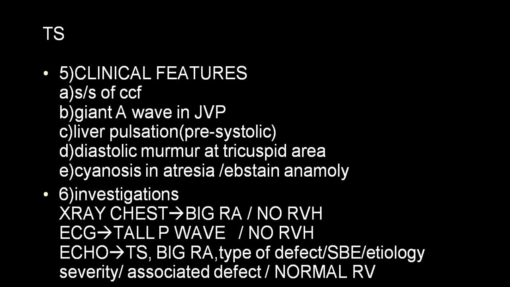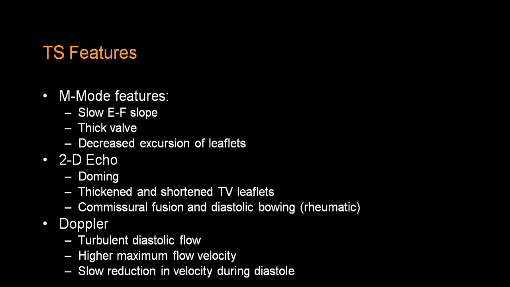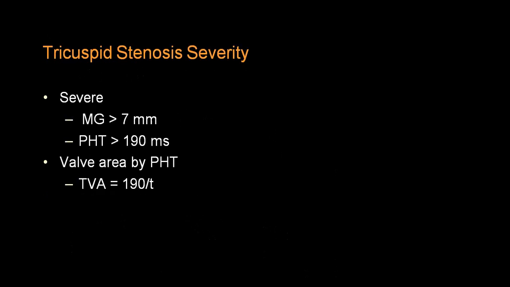Echo will show you the type of tricuspid stenosis, whether it is isolated or associated with other lesions, the size of the RA and RV chambers, infective endocarditis present or absent, thrombus formation, associated defects, etc. can be identified. So, echocardiography is very helpful. Severity wise, depending upon the area and the transvalvular gradient, you can divide into mild, moderate and severe.